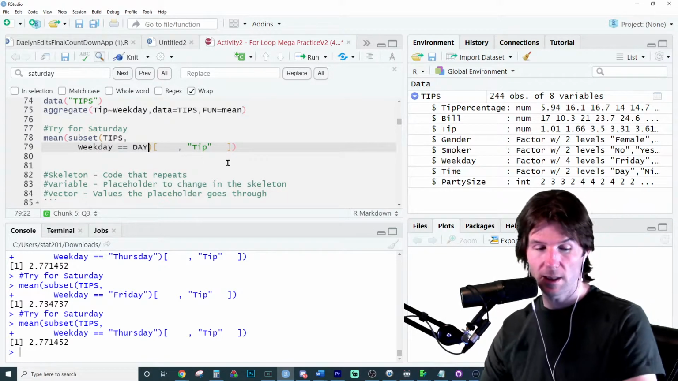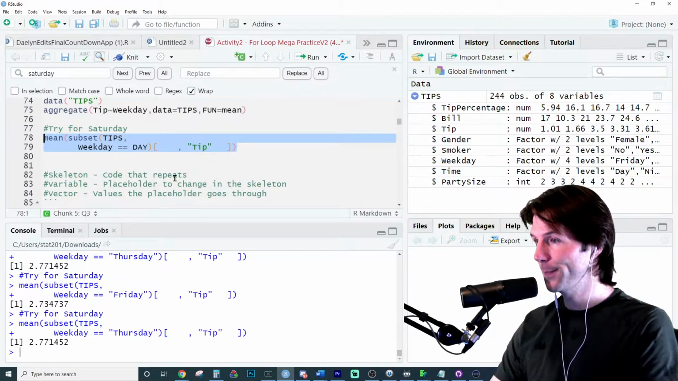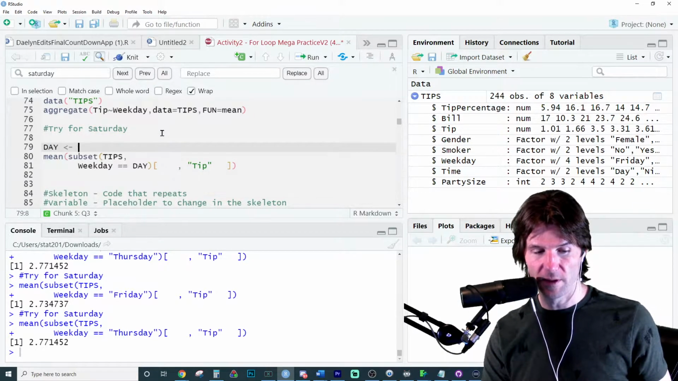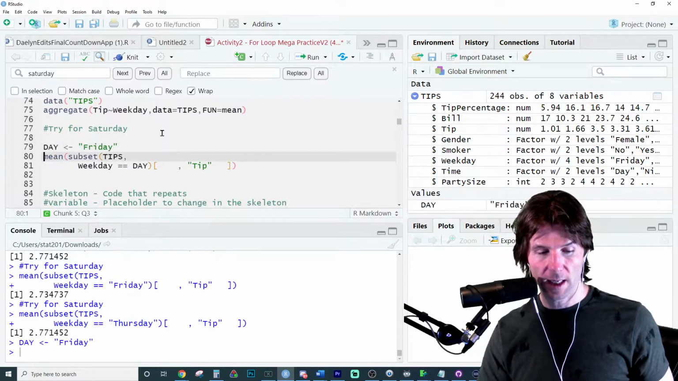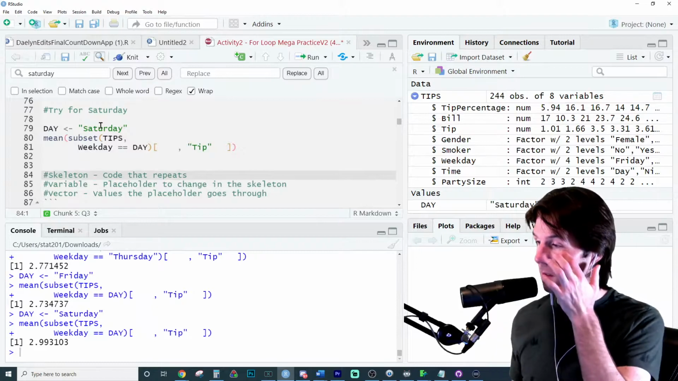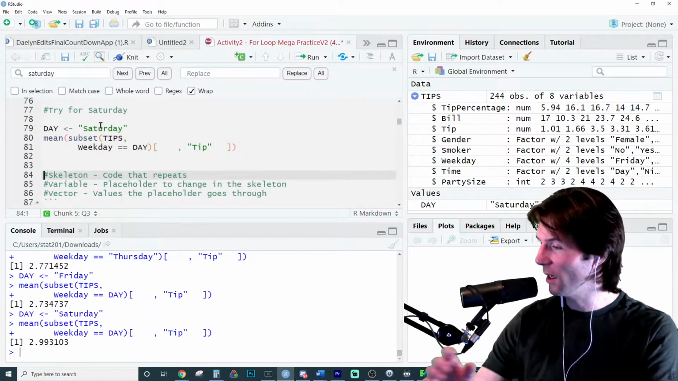We created the skeleton. That's the skeleton. And watch this. Day, Friday, and that runs. Day, Saturday, and that runs. Great job, Kayla and everyone.